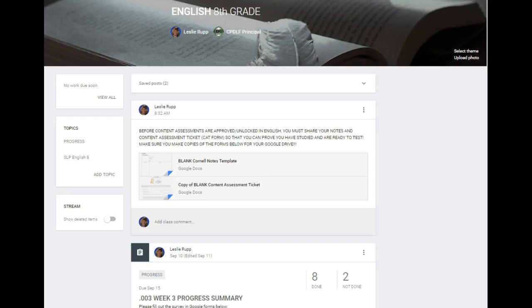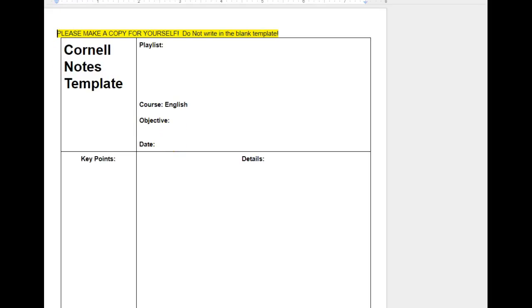I want to remind learners in English again that before your content assessment or your exam can be approved or unlocked, you need to be showing that you're studying by sharing your notes. And in your 8th grade classroom is a template for those notes. If I click on this, it's a Google Doc. Okay, there's the template. Please make a copy for yourself.